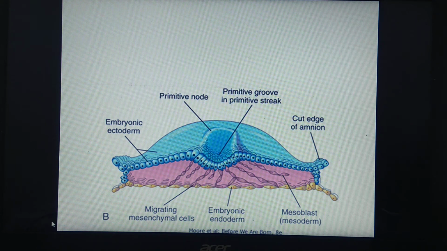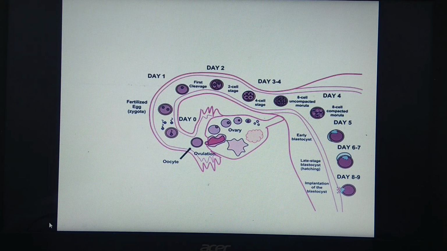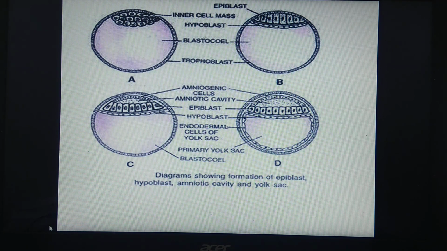So what have we studied in the process of gastrulation? We have seen that in gastrulation, 3 germ layer formation takes place by differentiation of blastomeres and morphogenetic movements. This first diagram is the diagram of a blastocyst having the trophoblast and the inner cell mass. Here this free end of the inner cell mass becomes hypoblast. The remaining cells form epiblast. The hypoblast, towards the downside, forms the second germ layer and encloses the yolk sac. This is the yolk sac.